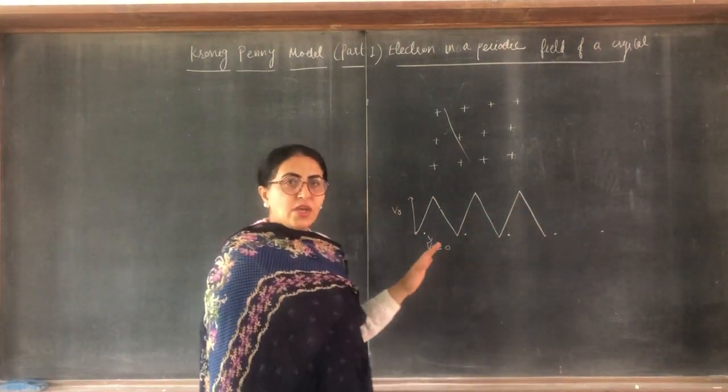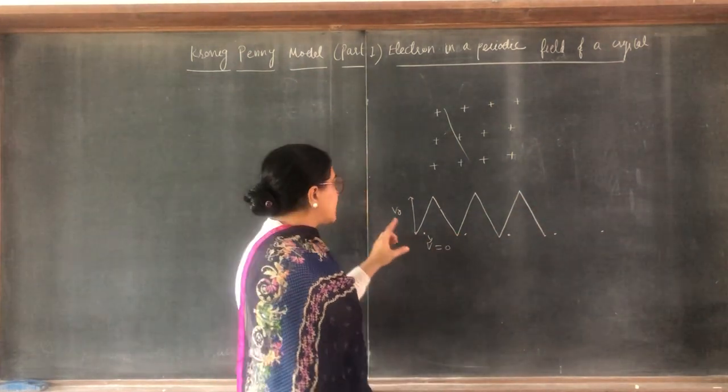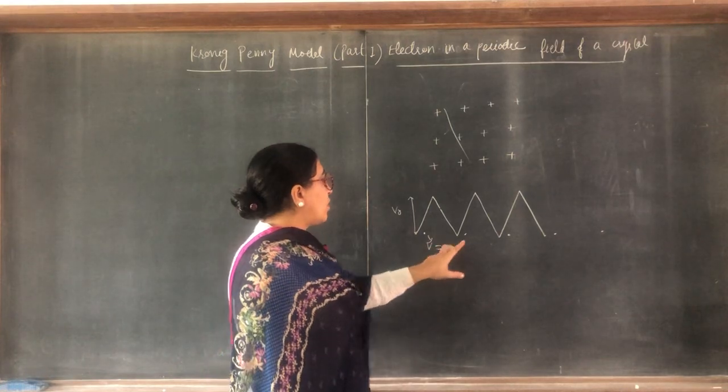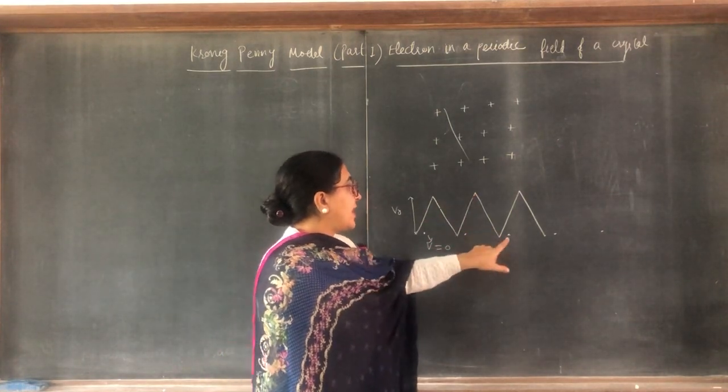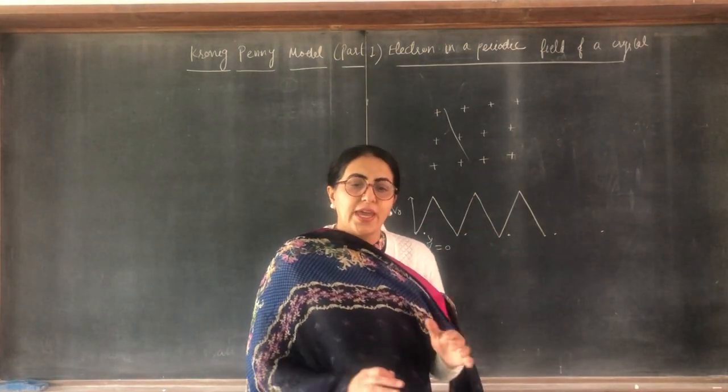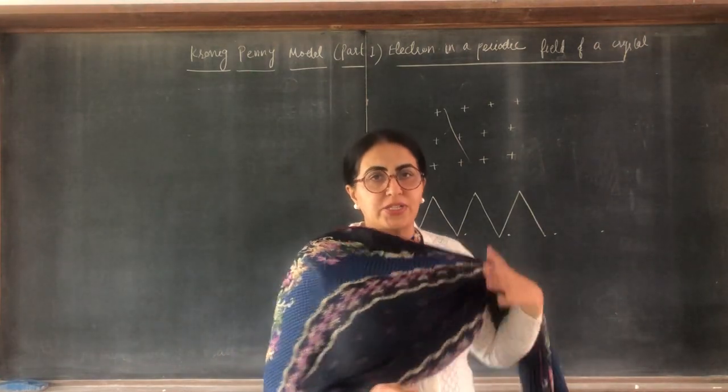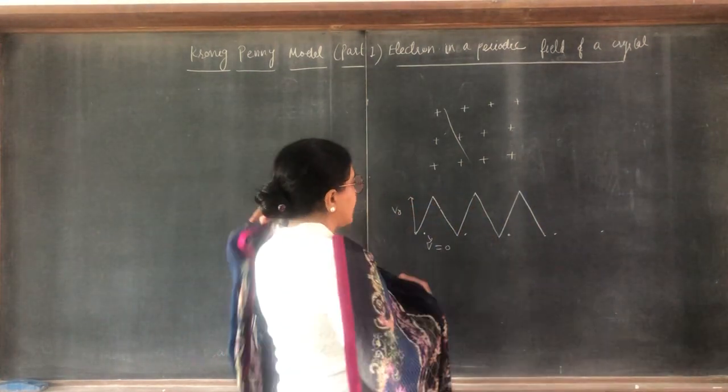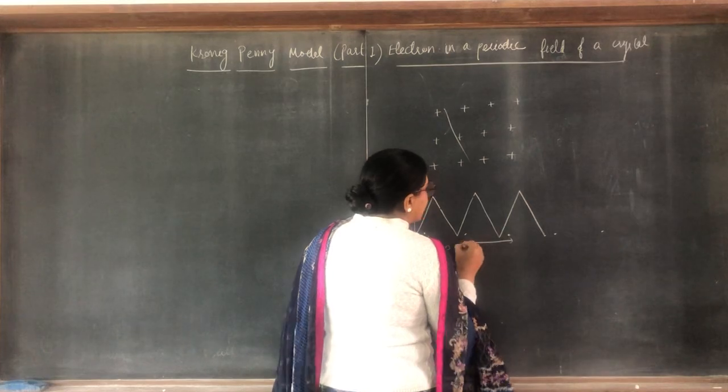This motion of the electron is repeated again and again. So here is V0, here is 0, then again V0, then again 0 at the side. So it has a periodic potential, and the periodicity here is a, because the distance between them is a.